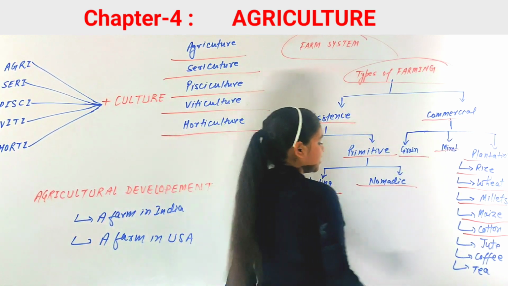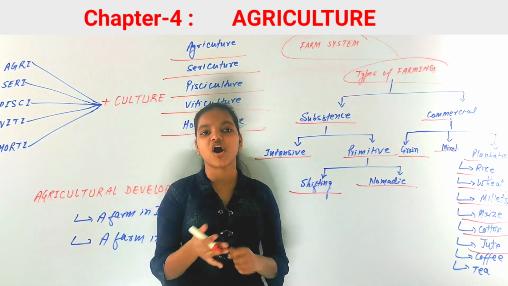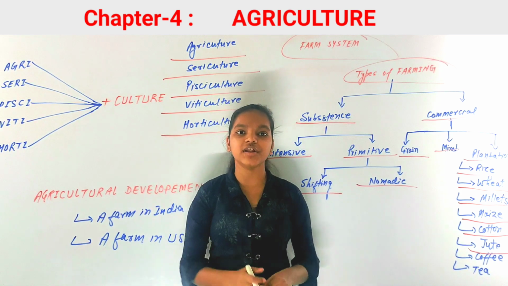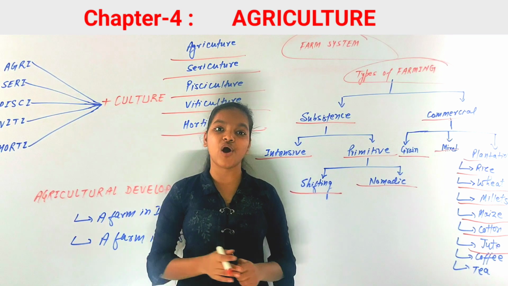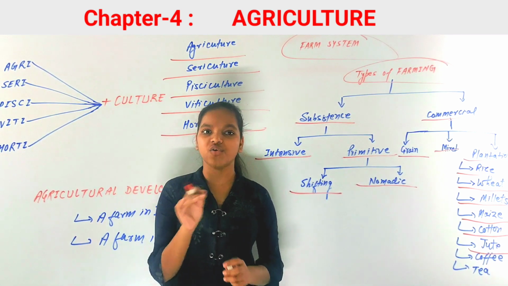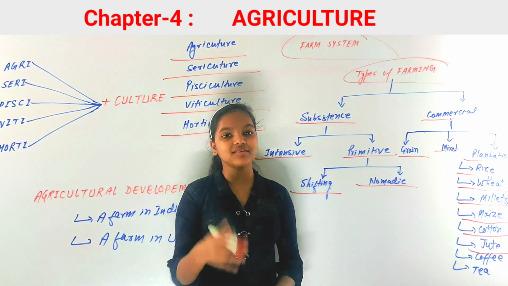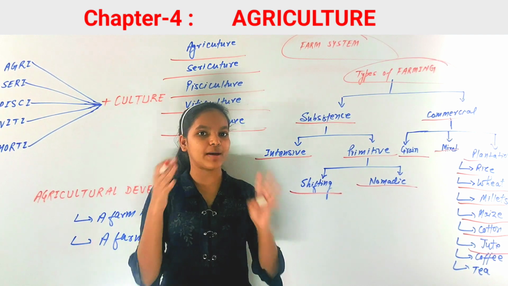Now next crop is jute. Jute is also called the golden fiber. Cotton and jute are fiber crops, but jute is called golden fiber because its color is golden. It needs very heavy rainfall and humid temperature.